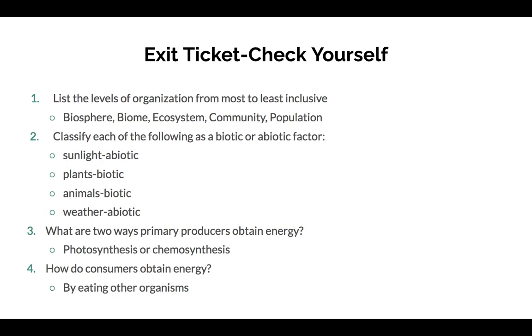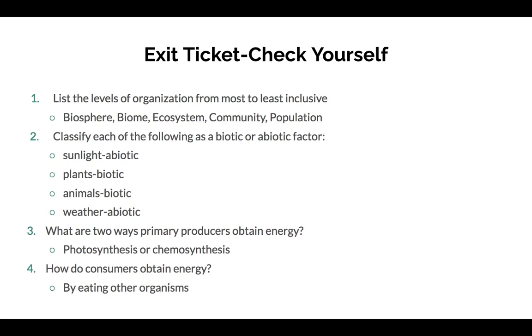Now for the exit ticket, let's go ahead and check ourselves. List the levels of organization from most to least inclusive. The biosphere encompasses the most levels of organization, then biome, ecosystem, community, and then last, population. If you put individual after population, that is also perfectly fine.